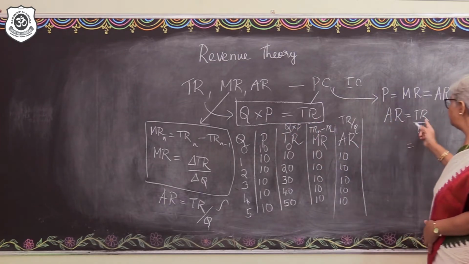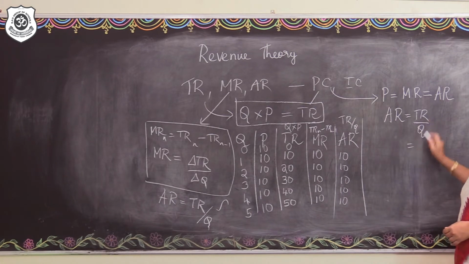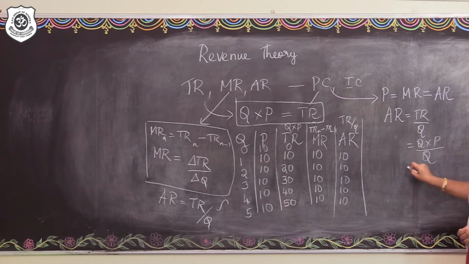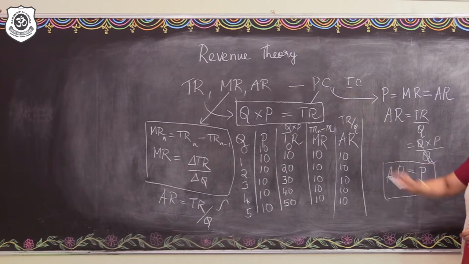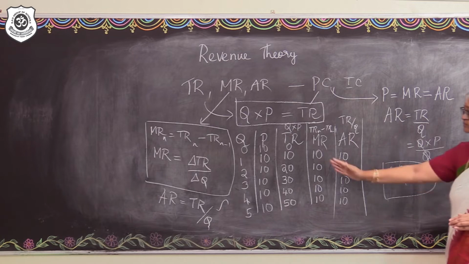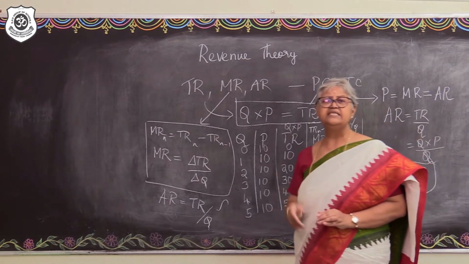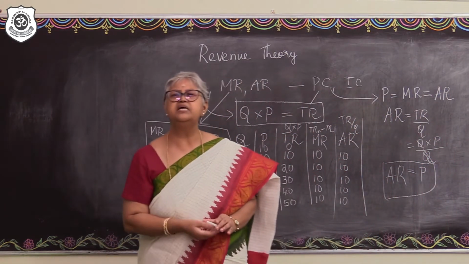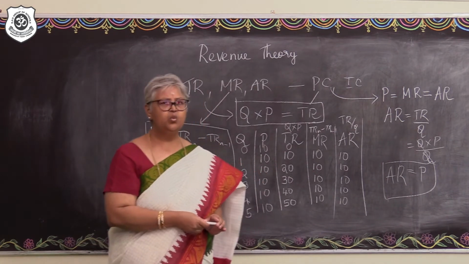So let me just expand this TR out here. It is going to be Q into P divided by Q. Yes? So what's happening here? The Q gets cancelled. So we can say that the average revenue is nothing but the price. The average revenue is nothing but the price. Fine? So this is how the marginal revenue and the average revenue can be understood in a particular market where